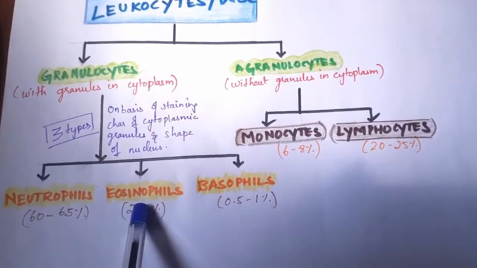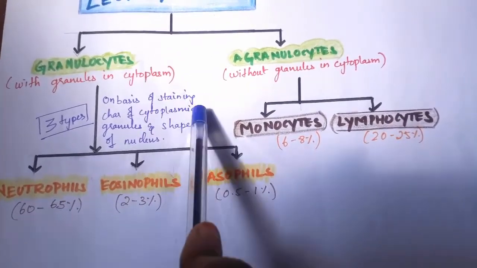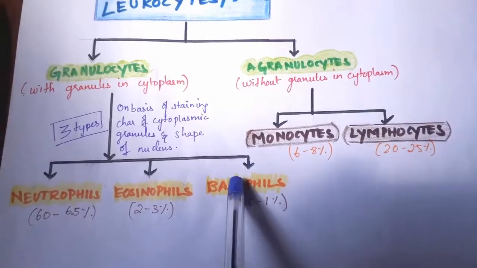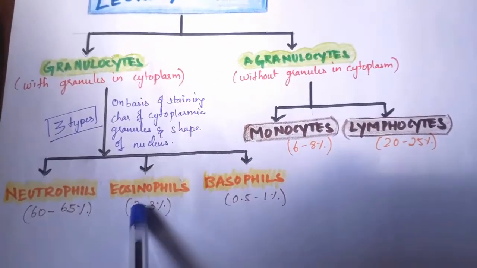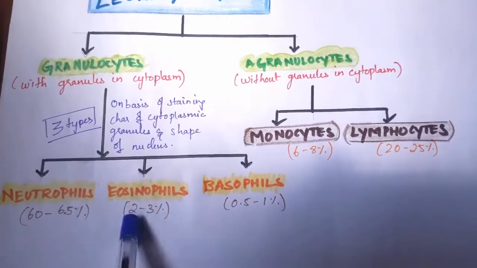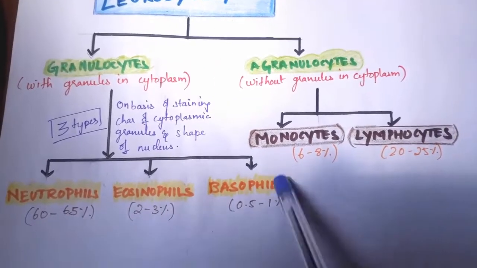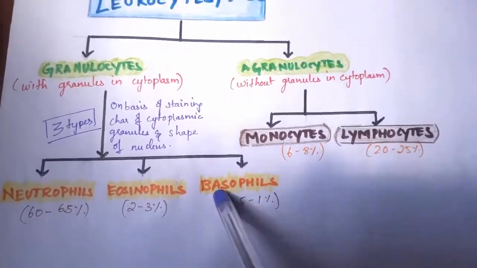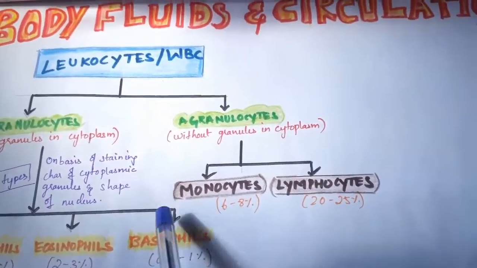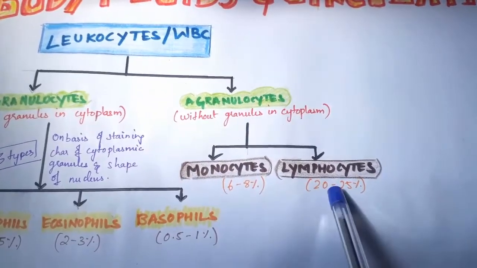They are neutrophils, eosinophils and basophils. In staining character, neutrophils are neutral, eosinophils are acidic and basophils are basic. In the next slide I'll teach you each cell separately, and then you will understand the shape and the differences between all these 5. Very important and very easy also, you can easily score in this topic. Agranulocytes are divided into monocytes and lymphocytes.